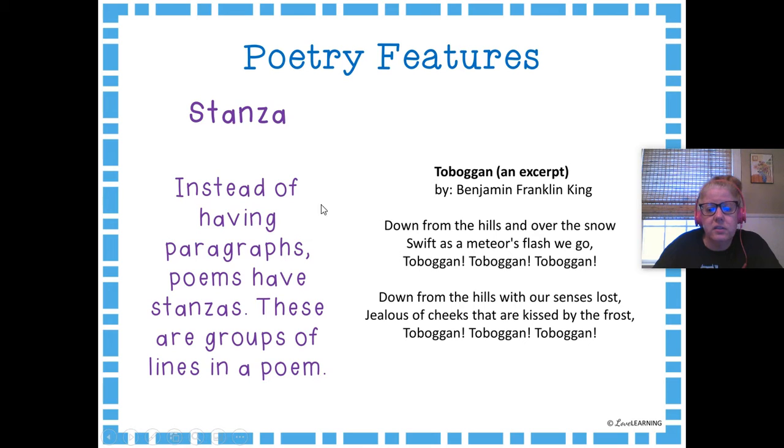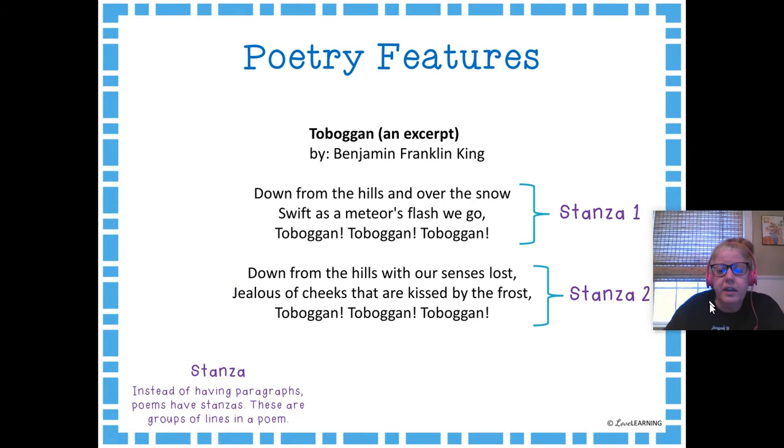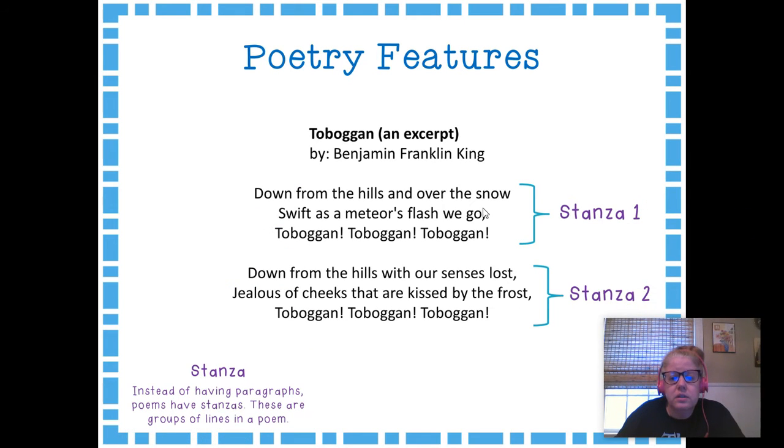So as you're looking at this toboggan poem, you see that these 3 lines are sort of together in a group. That is a stanza. Then these 3 lines are together in a group. That is a stanza. So here we have stanza 1 and stanza 2. So if we're looking at this excerpt from Toboggan, we would say that it has 2 stanzas.